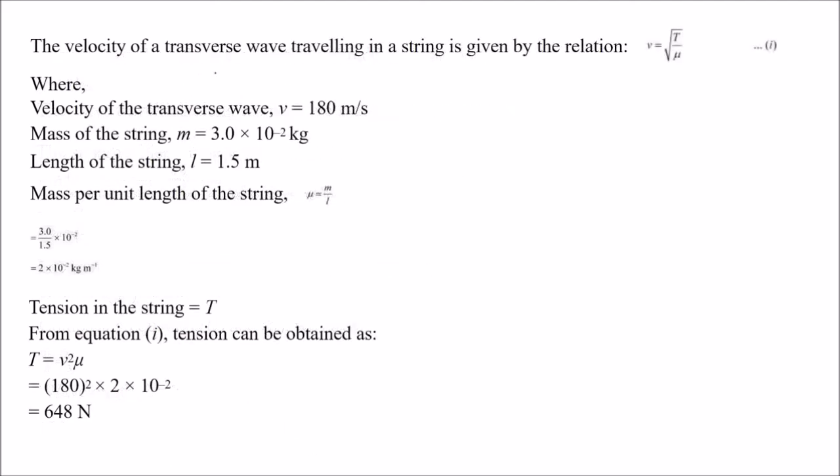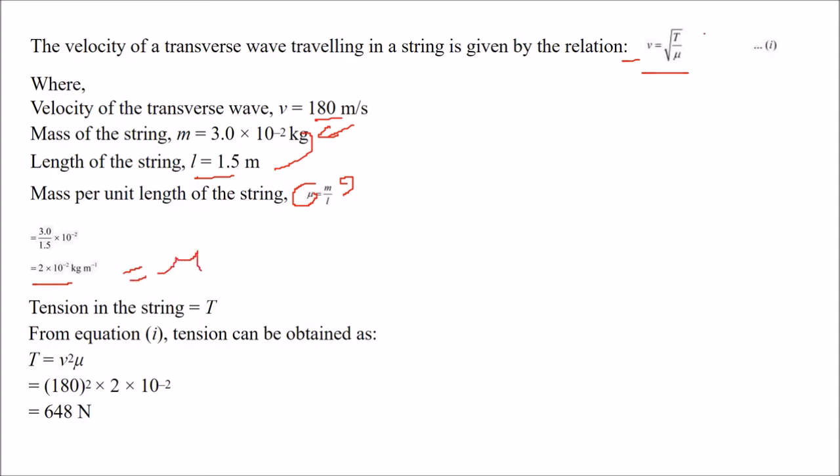Now the velocity of a transverse wave which is traveling in a string, we know it is given by under root T by mu. Now velocity is known to us, 180. The mass is also given in the question. The length is also given in the question. The mass per unit length is given by m by l. M is given, L is also given. Divide these two, you get mass per unit length, that is mu.